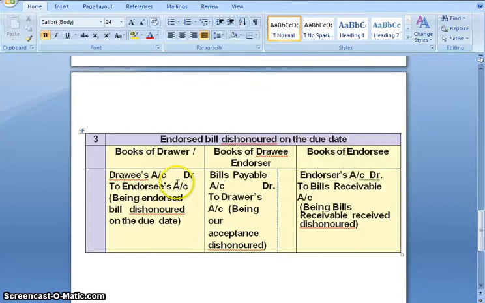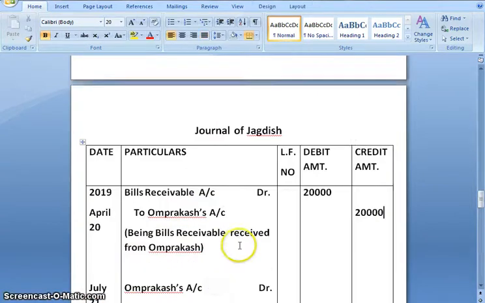In the books of drawer, the journal entry is drawee account debit to endorsee account. In the books of drawee, the entry is bills payable account debit to drawer's account, and in the books of endorsee, the journal entry is endorser's account debit to bills receivable account. So we'll pass the entries.